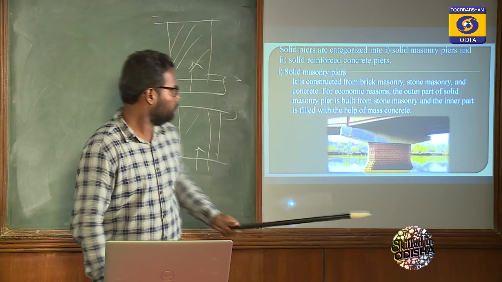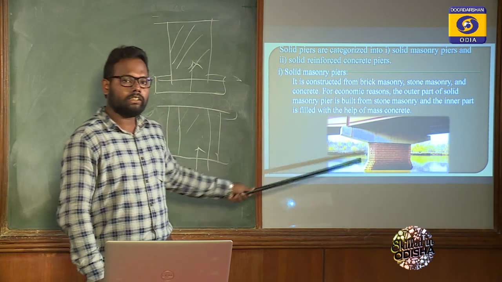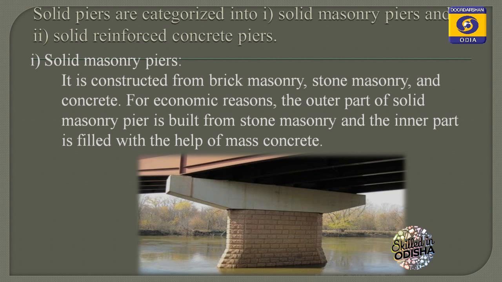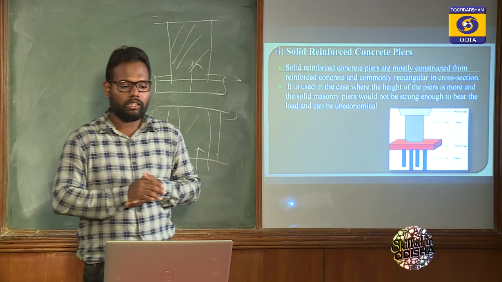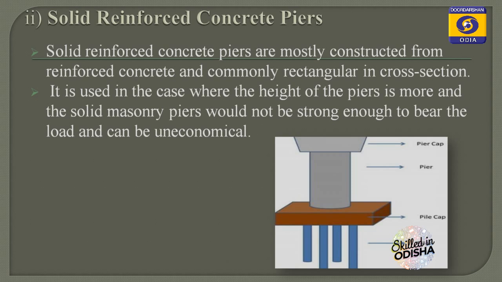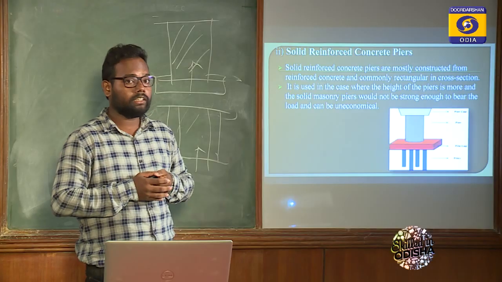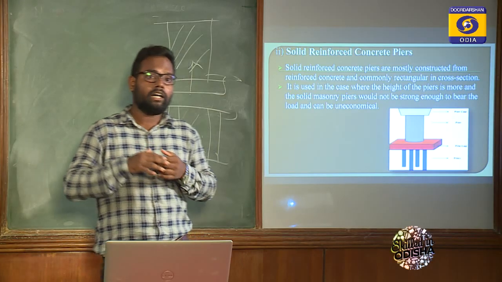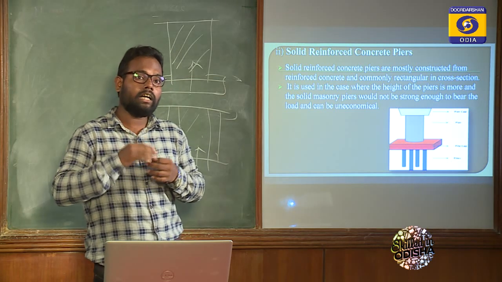So it is the diagram which shows that the outermost side is built with brick masonry and inside we will build with mass concrete. Now come to the solid reinforced concrete pier. Solid reinforced concrete pier is simple. It is made up of reinforced concrete, but it is uneconomical, and it is used when we need a high bridge or an elevated bridge.